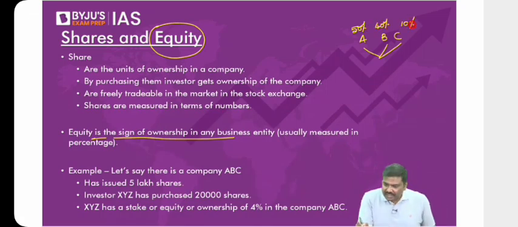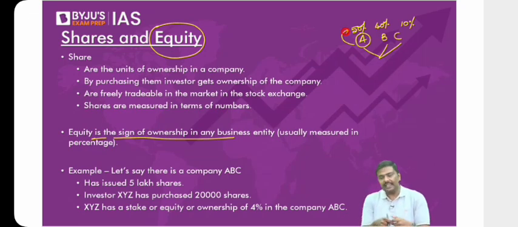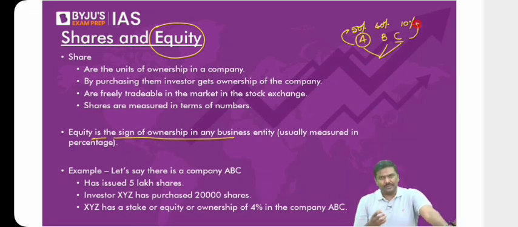Can I now say that A's equity in the company is 50%? B's equity in the company is how much? 40%. C's equity in the company is how much? 10%. So equity means what? It represents ownership in a company. But when you say 50%, how much is the actual amount of ownership? That you'll only come to know when you issue shares in the market.